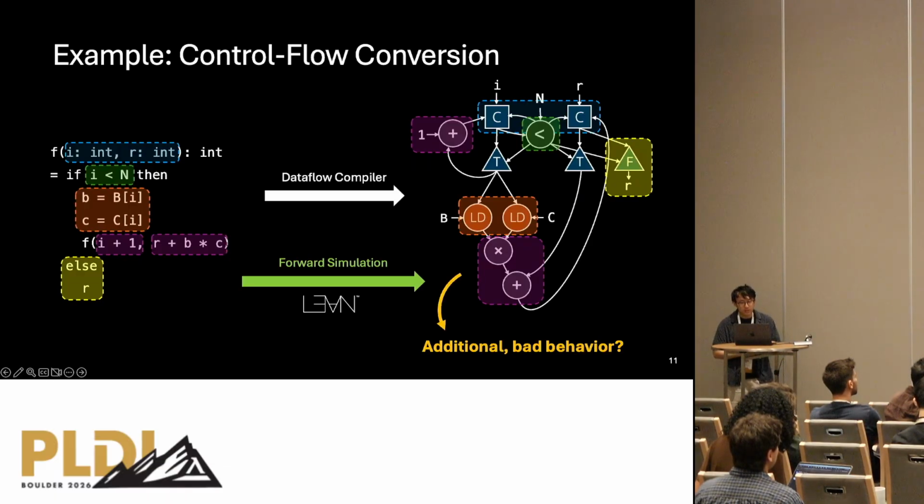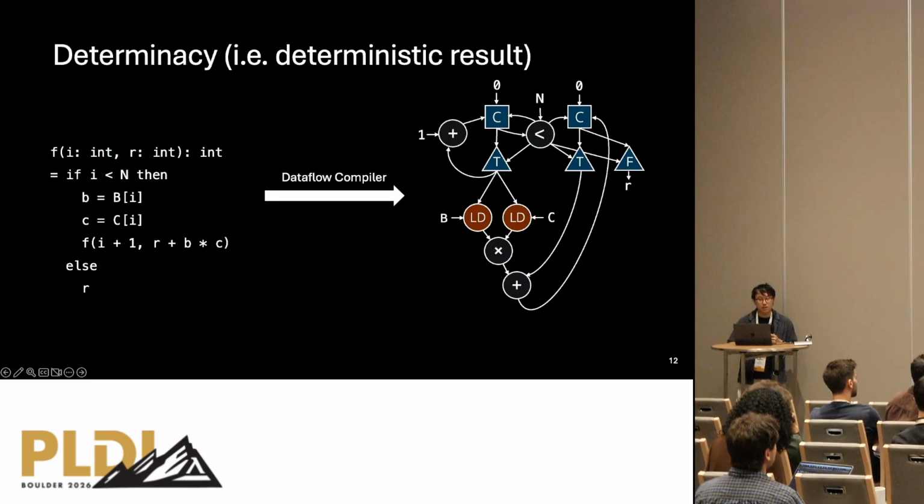However, forward simulation doesn't rule out additional bad behaviors on the dataflow side. For example, what if the dataflow circuit has a data race and can have a different result if the memory operators are scheduled differently? And the way we prevent that is by proving something called determinacy, which basically means that the dataflow circuit needs to have a deterministic result.